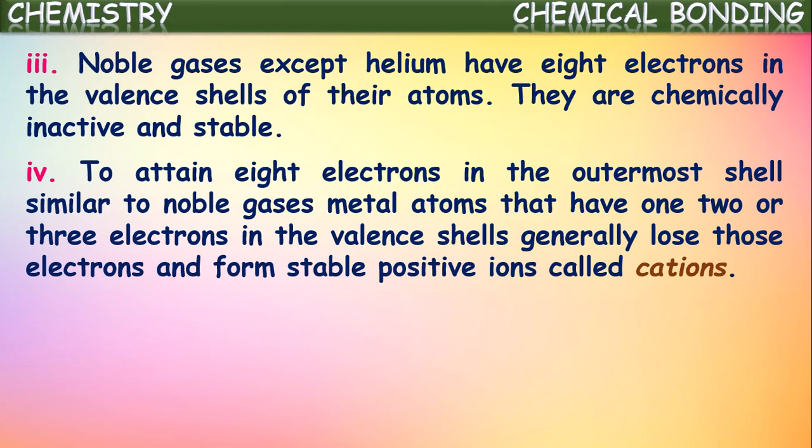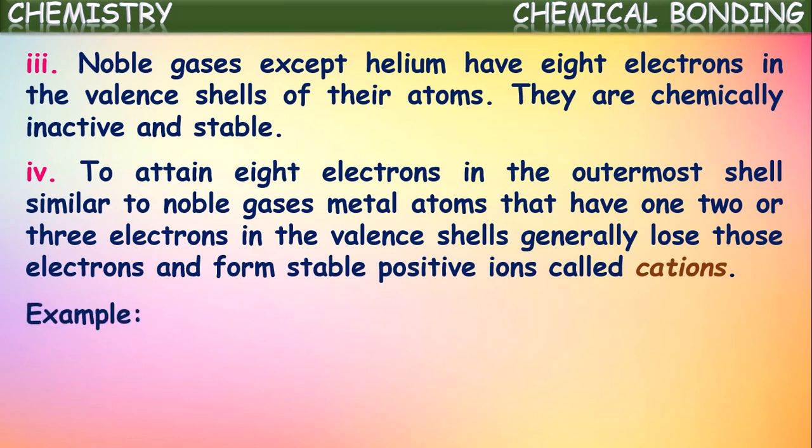These stable positive ions formed by metals are called cations. So these metals are ready to lose the electrons present in the valence shell, and thus they form stable positive ions. Metals form cations by losing electrons.